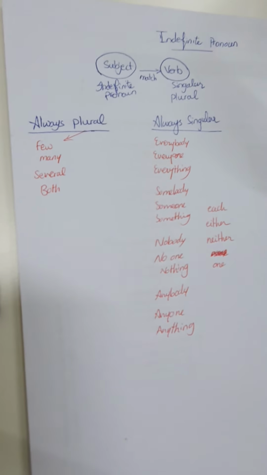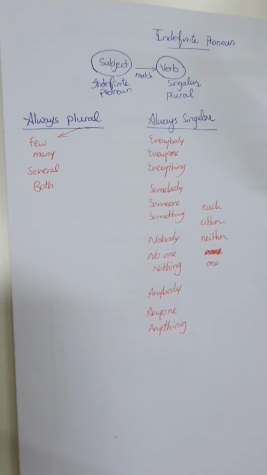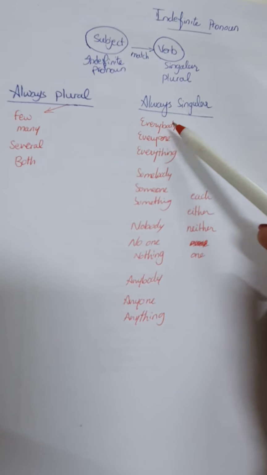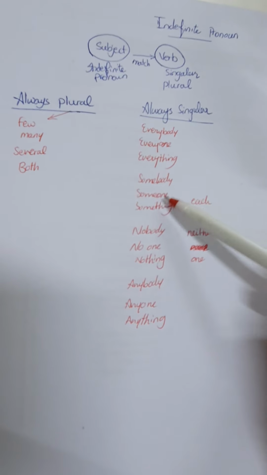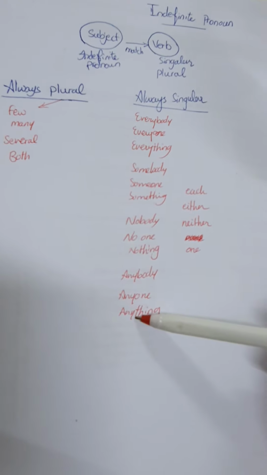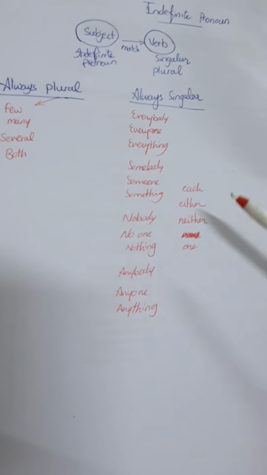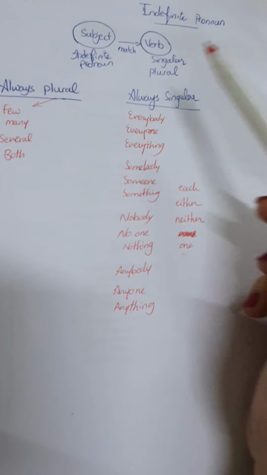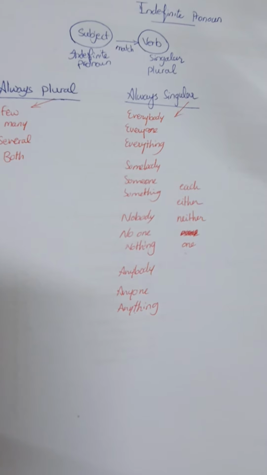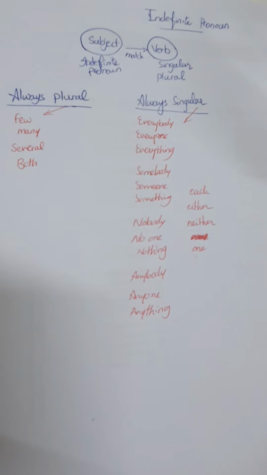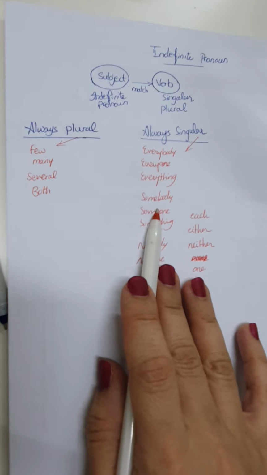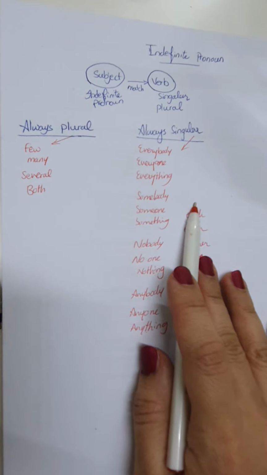So what is always plural? Few, many, several, both. What's always singular? Look. Everybody, everyone, everything, somebody, someone, something, nobody, no one, nothing, anybody, anyone, anything. Each, either, neither, one. Always singular. So this is easy. When I see few, it takes a plural verb. When I see anyone, it takes a singular verb.